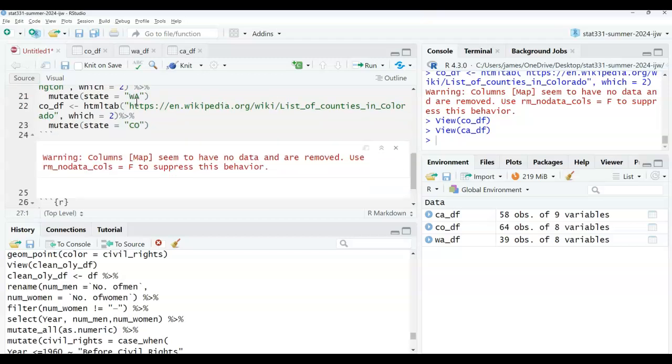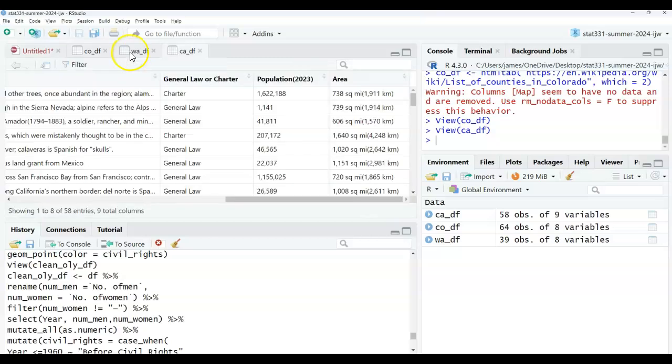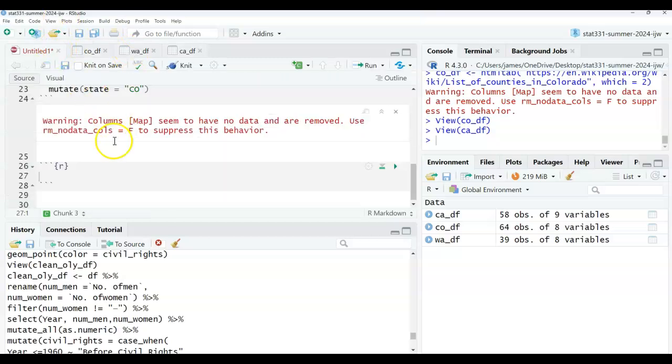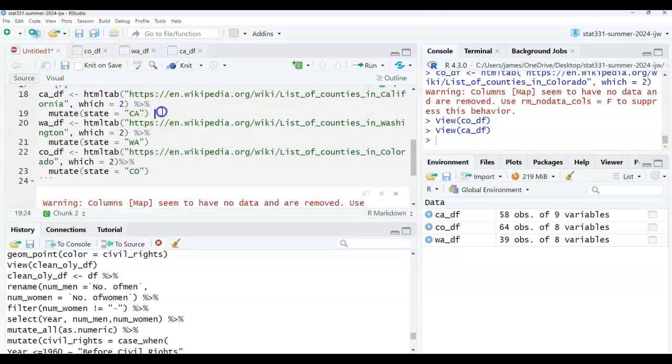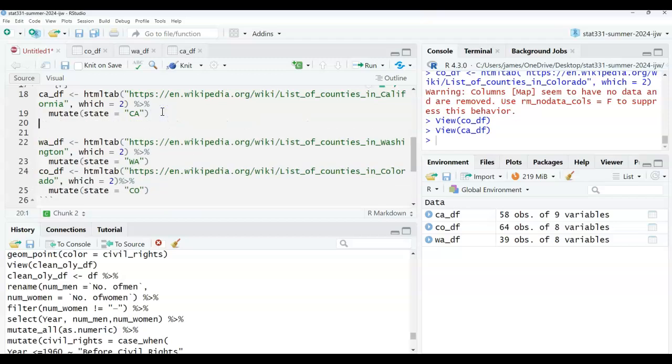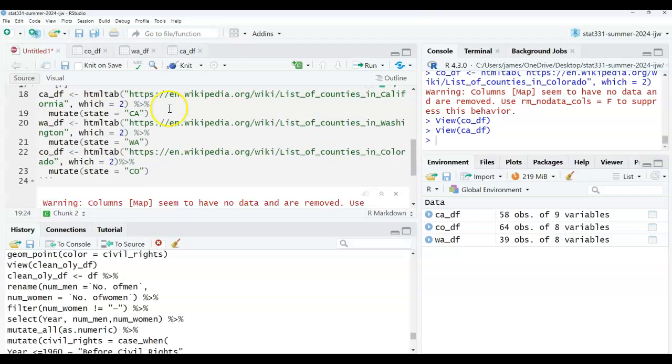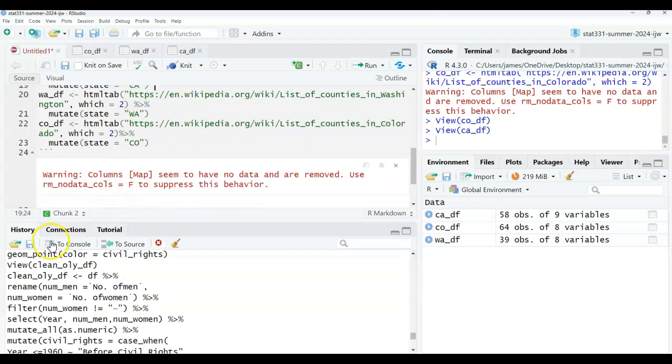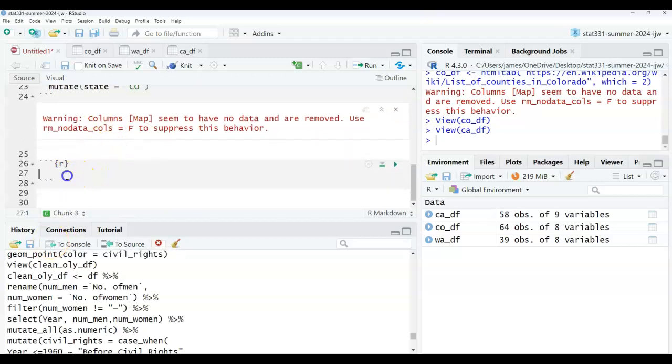Alright, so when it comes, well, that was not what I wanted. When it comes to California, I'm actually going to do it in a new chunk. I'm going to say CA_DF. I'm going to bring in the variables that I want, select.